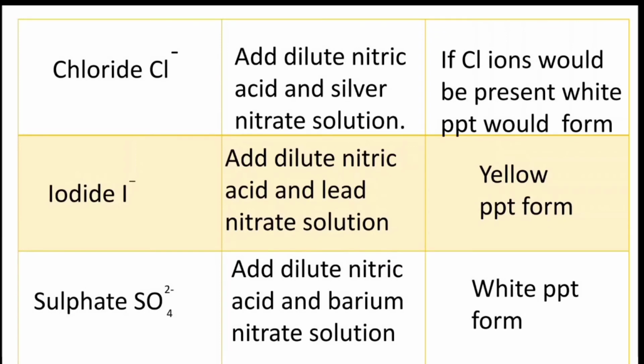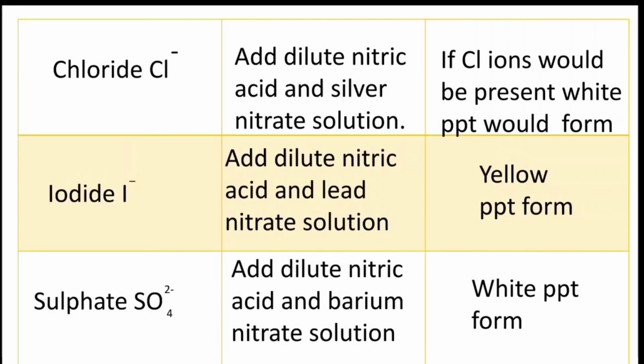Pb and iodine combine together and form lead iodide, and lead iodide is a yellow precipitate. So the test for iodide is to add dilute nitric acid and lead nitrate solution, and if iodide is present, a yellow precipitate would form.